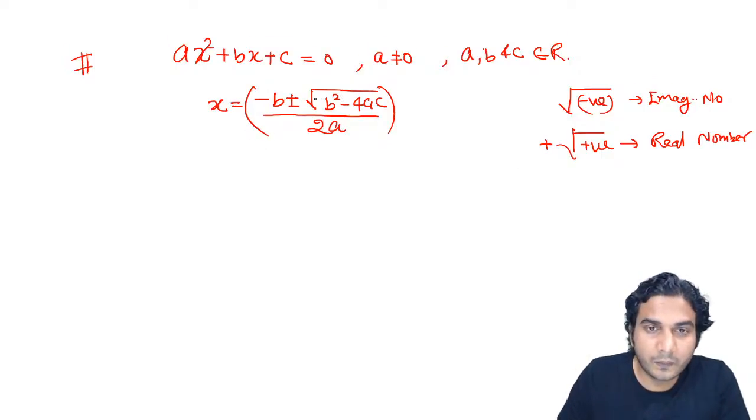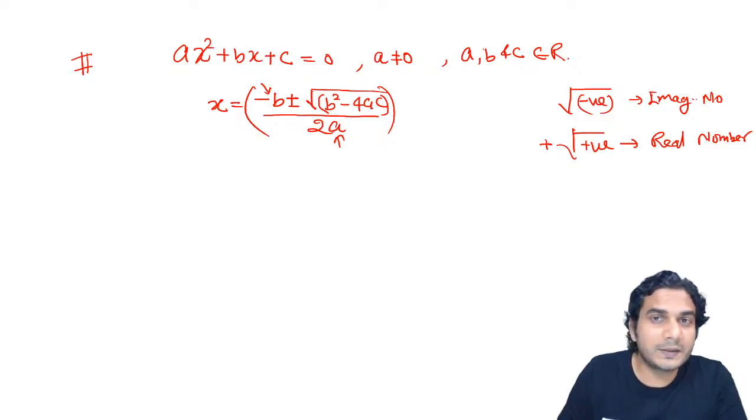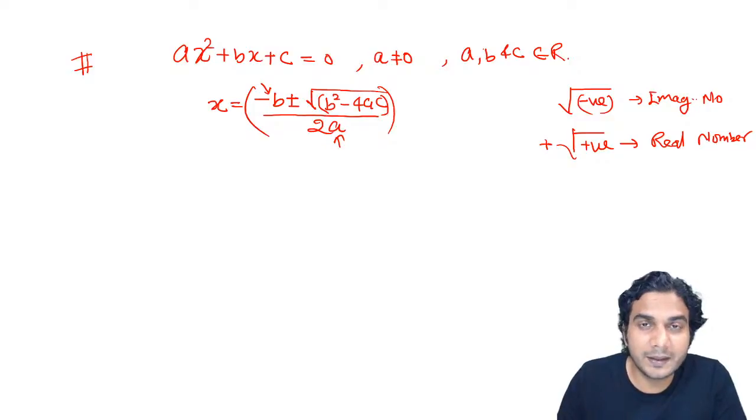Now what is inside the square root: b square minus 4ac. This thing is real: b is real, a is real and non-zero. Real plus real is real, real minus real is real, real upon real is real, provided the denominator is not 0, which is not the case here. The denominator is non-zero.